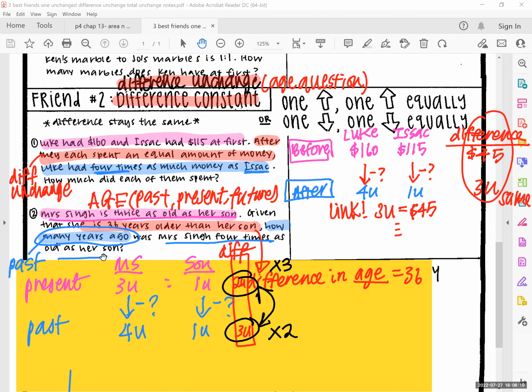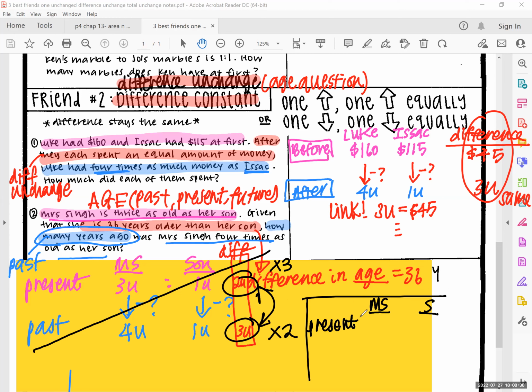Okay, so right now, over here, you figure out that just now you told me there's a difference unchanged question, which means with the difference, we must make it the same, correct? So right now, we need to make the whole thing the same. So this one, whole thing cancel. What is the answer? So I'm going to redo. I have Mrs. Singh and the son. So we have the present.